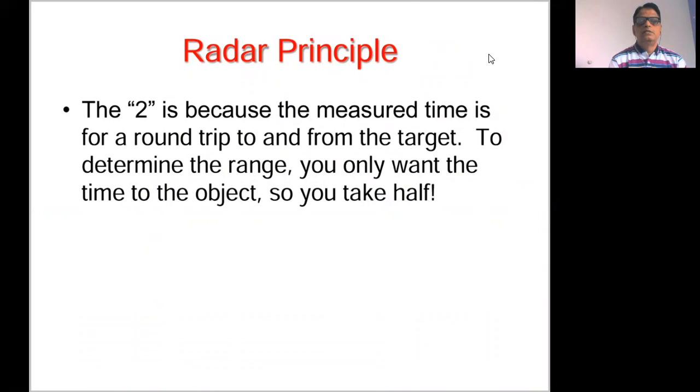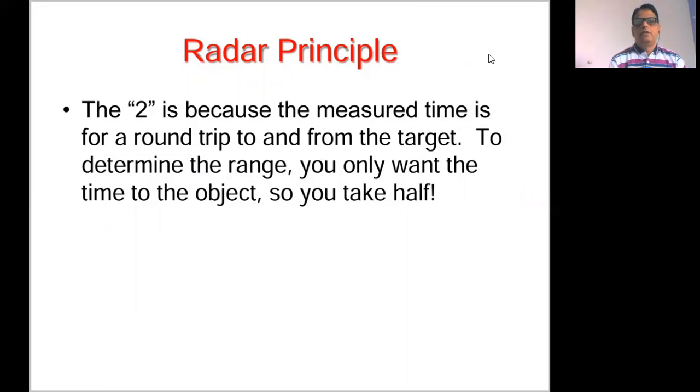That is, the pulse gets transmitted from the transmitting station or antenna. It travels towards the target, and then from the surface of the target, it is reflected back to the same antenna. That is, this signal or pulse is traveling a double distance,